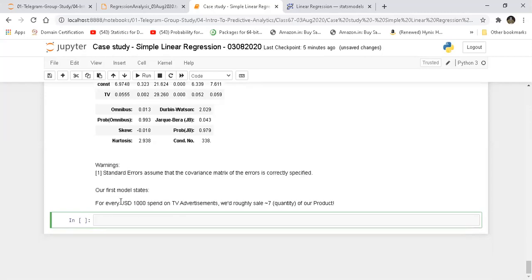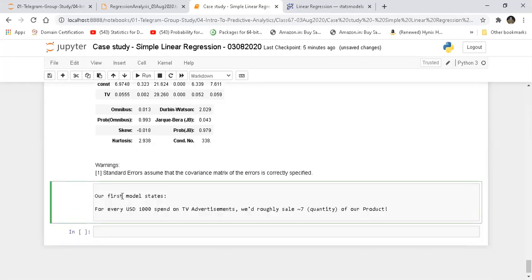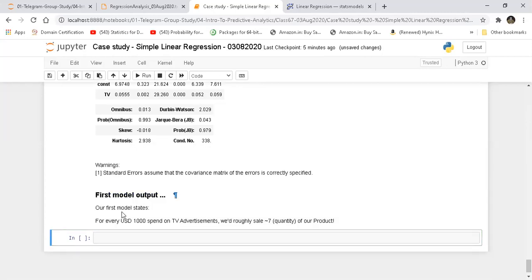So this is the output of the first model. Let me just put this into bold. Right, so this is the output of our first model. This is how we have understood the model. This is how we are going to present the model to our client, right?